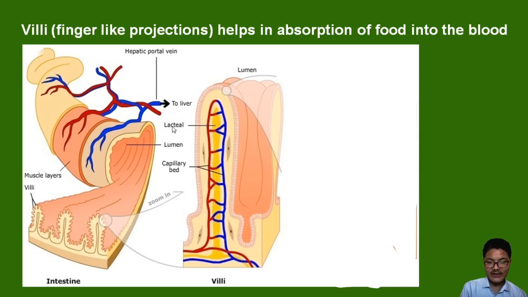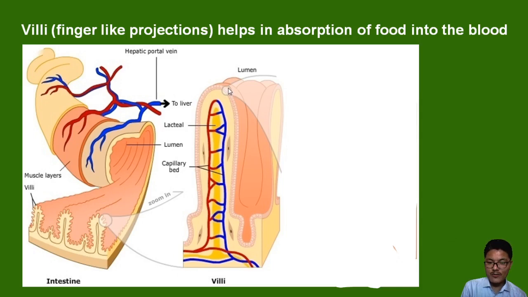In villi we are able to find lacteals, which are large lymph vessels. We also have blood vessels. Blood vessels are receiving nutrients which are already digested and present inside the small intestine, which pass through the villi.